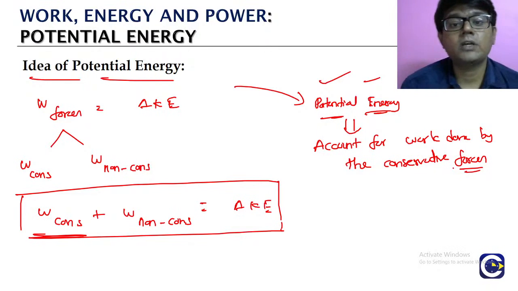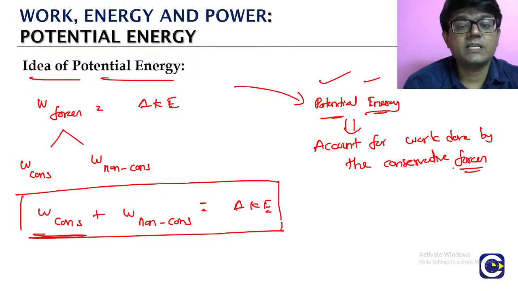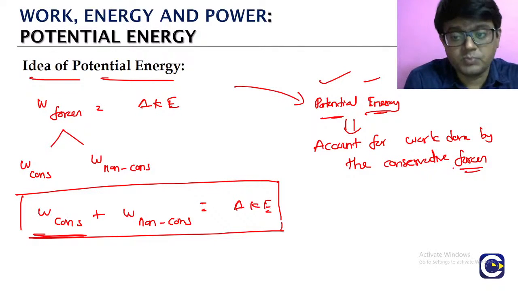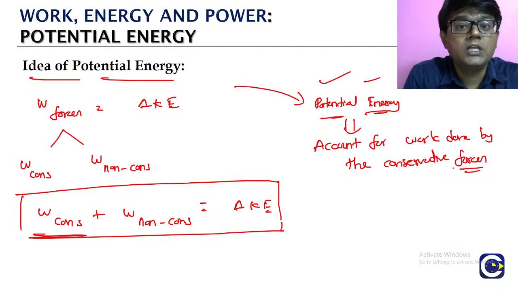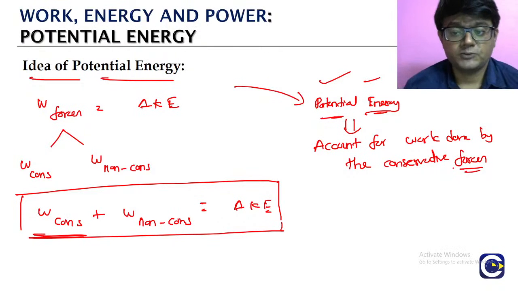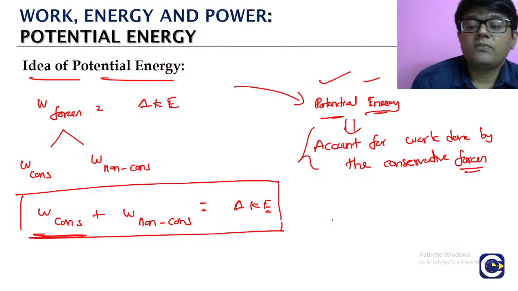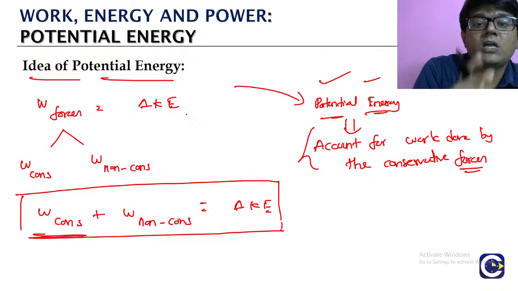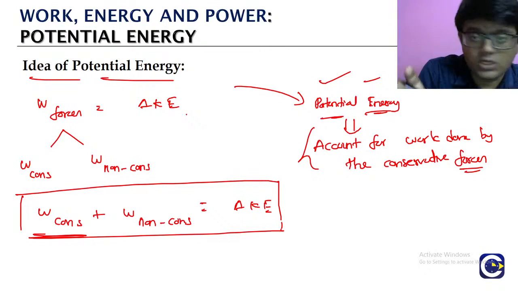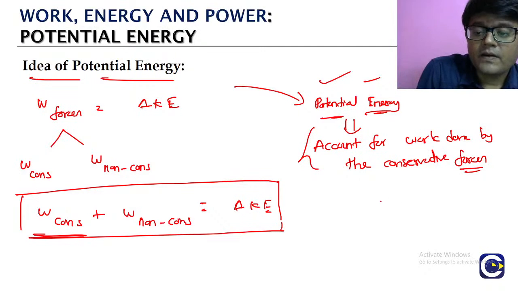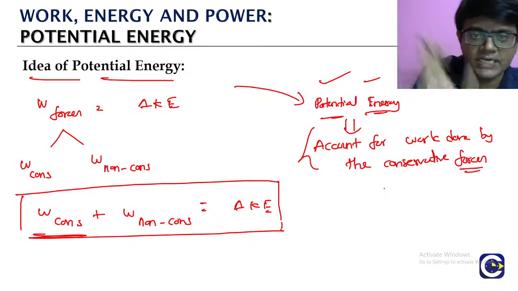That is the way we say what? Gravitational potential energy, spring potential energy, electrostatic potential energy, magnetic. So it will be always related to what? The corresponding conservative force. What is the relation? We will see. Now once we assume that the object is now having potential energy also, we will not be considering the work done by the conservative forces. ஏன்னா அது already that is accounted in the potential energy termலே வரும்.